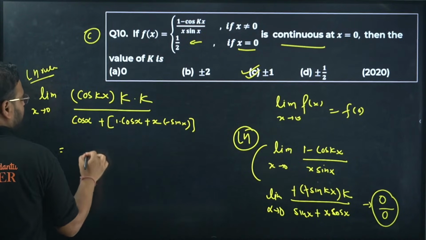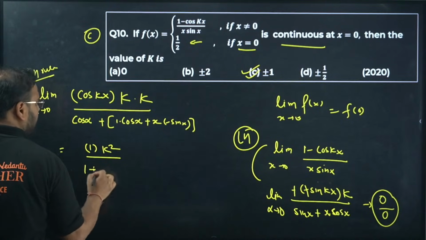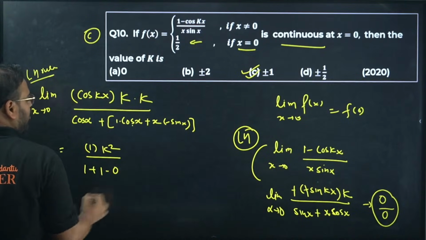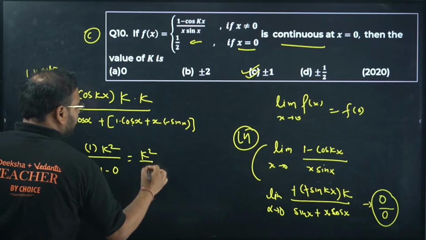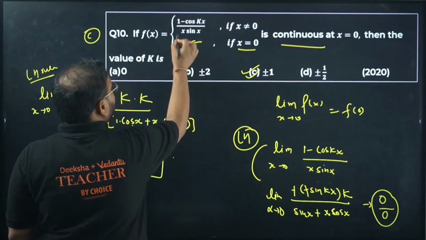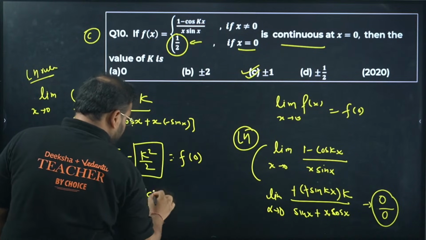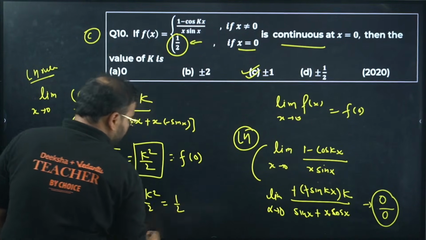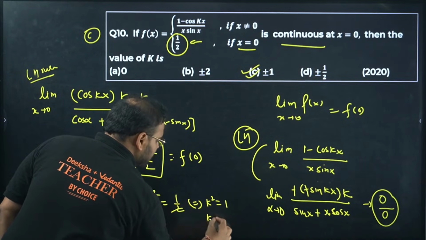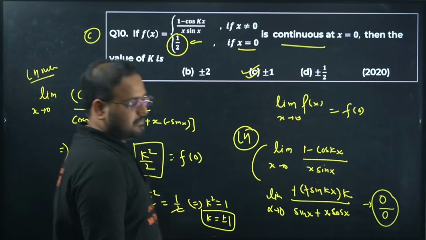Cos 0 is going to be what? 1 into k, so k square. Cos 0 is 1. Here you put cos 0, which is again 1. You put here sine 0 into 0, so 0. You're getting the answer as k square by 2. This is your limit, and this is equal to what? f of 0. What is f of 0? 1 by 2. So k square by 2 is equal to 1 by 2. 2 and 2 cancel. k square is 1. It means k value is plus minus 1.